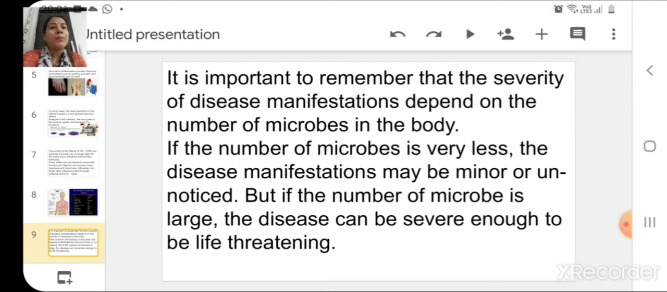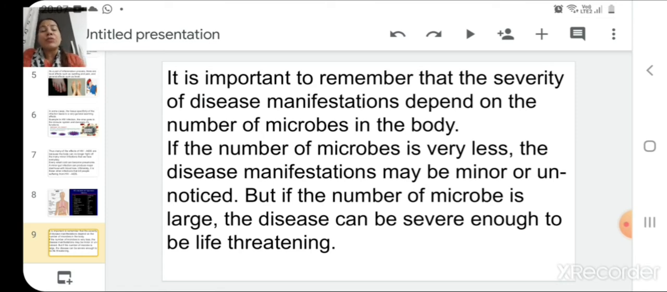So it is very important to remember that the severity of disease manifestations depends on the number of microbes in the body. If the number of microbes is less, the disease manifestations may be minor or the loss to the body will be less. And in that case, the person will sometimes not feel any problem at all. It may also be possible that the person is suffering with the infection, but that infection is unnoticed because the number of microbes is very less.